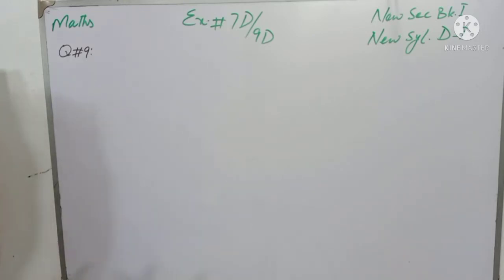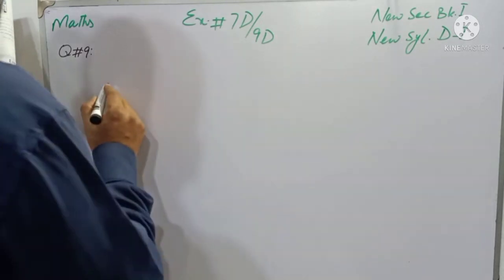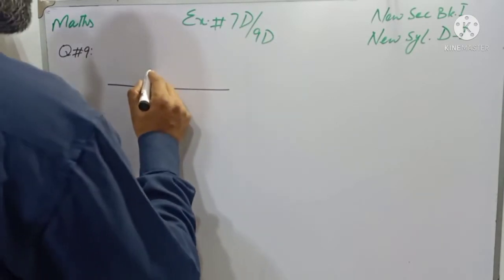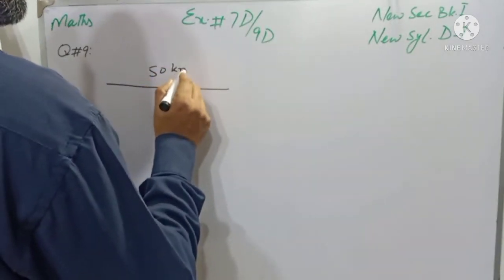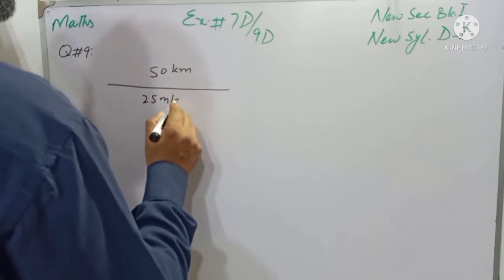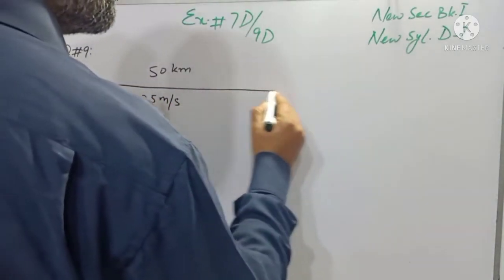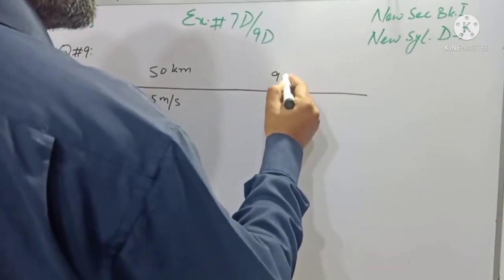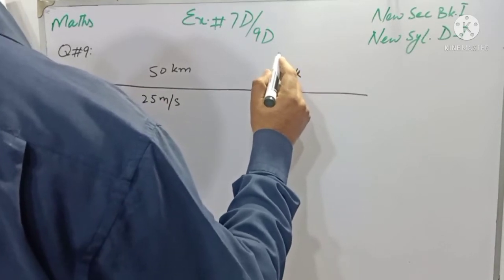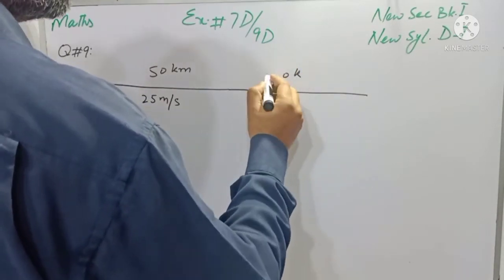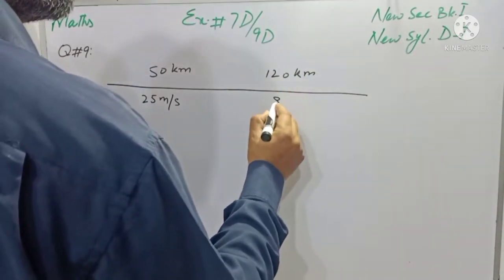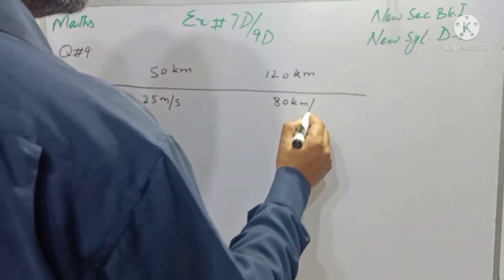Students, there are three parts of the journey. In first part, the car travels a distance of 50 km at the average speed of 25 meter per second, then, not 90 kilometer, 120 kilometer at an average speed of 80 kilometer per hour.